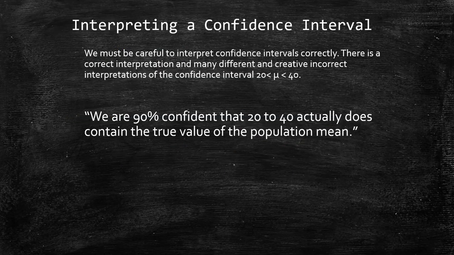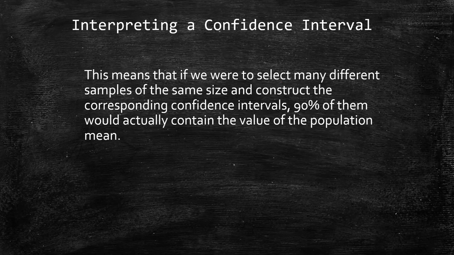When we go toward interpreting confidence intervals, we must be very, very careful. So for example, if we had an interval between 20 and 40, and we're saying that mu lives somewhere between 20 and 40, what we're saying is we are 90% confident that 20 to 40 actually does contain the true value of the population mean. We're not saying that 90% of the means would fall in there. No, because we're saying that mu would actually fall in there, and we're 90% confident for that.